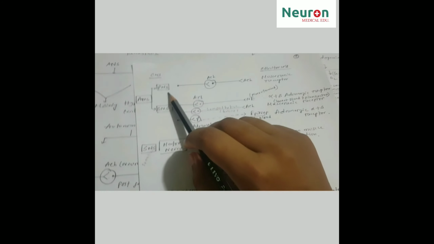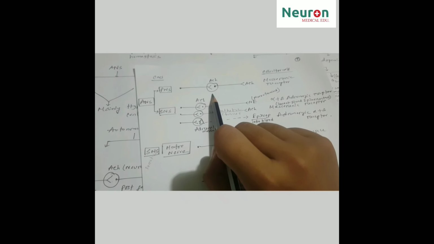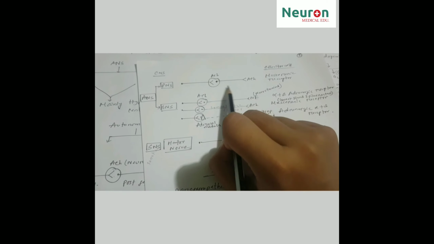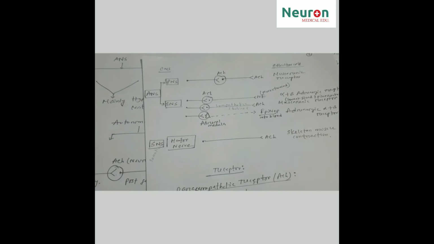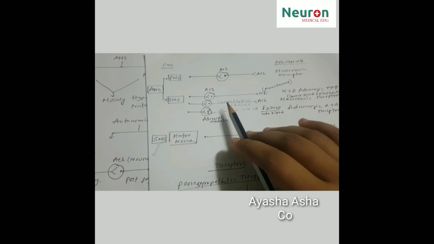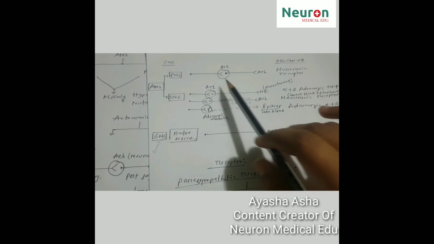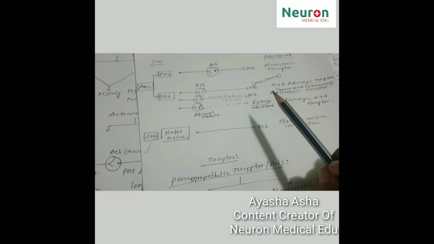Now the parasympathetic nervous system. The neurotransmitter is always acetylcholine, as we said before. And the postganglionic fiber of the parasympathetic nervous system will also release acetylcholine that has an effect on the muscarinic receptor. Now come to the sympathetic nervous system. In the sympathetic nervous system, the preganglionic fiber will also release acetylcholine, but the postganglionic fiber releases norepinephrine that has an effect on the alpha and beta adrenergic receptors.